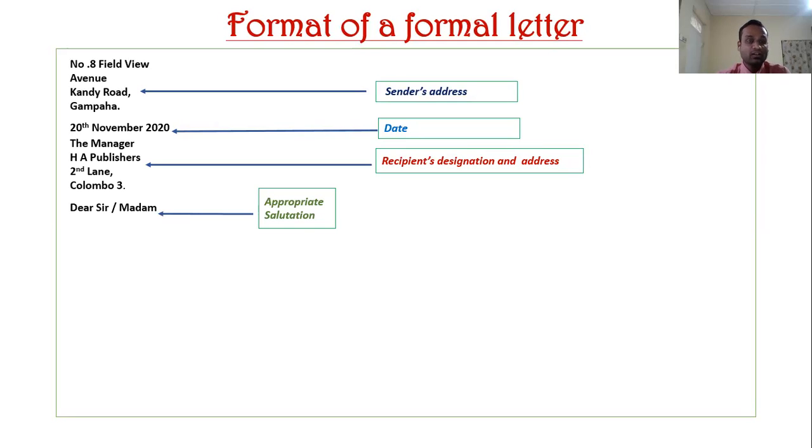After this part, we have to include an appropriate salutation. That means simply we can say Dear Madam or Dear Sir. Then we write the topic of the letter. The topic of the letter depends on the purpose of your letter. Here I have put Book Fair BMICH 2020. So you can decide the topic of the letter on the purpose of your letter.